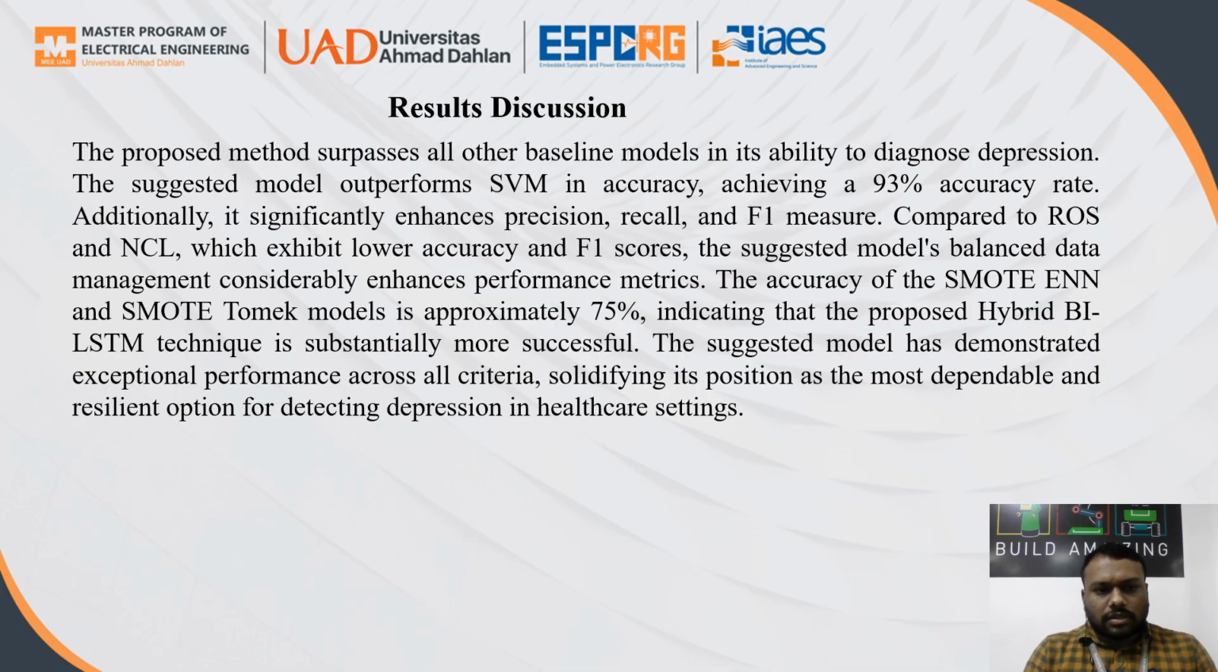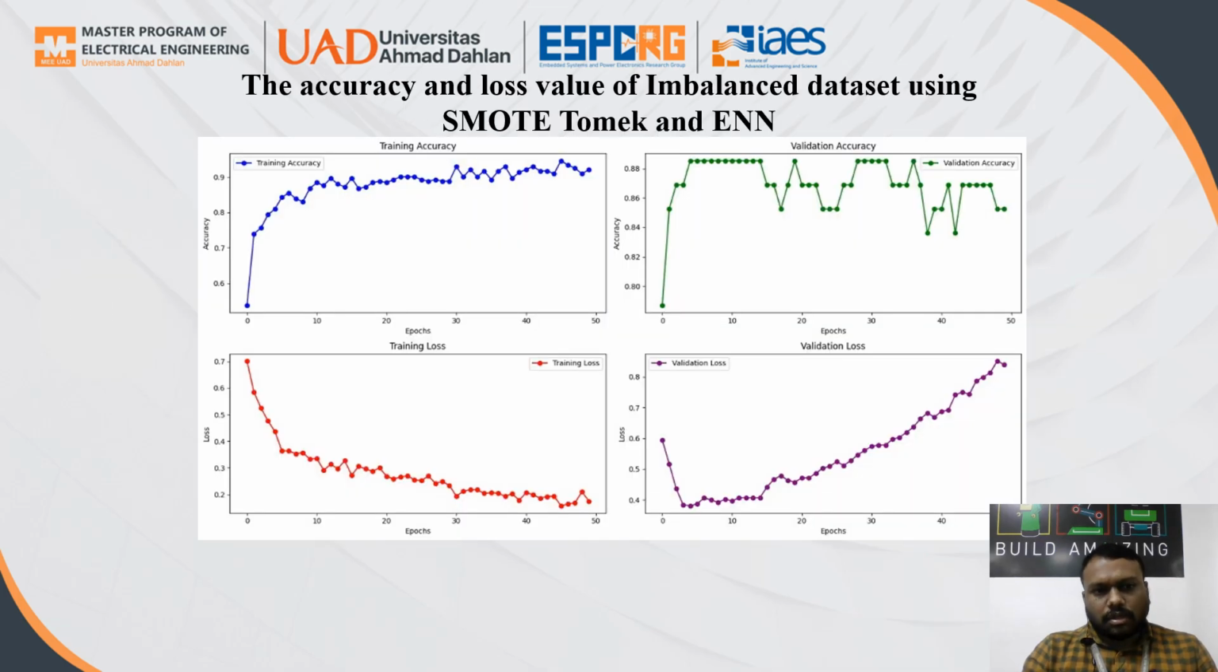In the result discussion, the previous table has been discussed. Finally, the hybrid BI-LSTM approach is more successful. The suggested model demonstrates good performance overall and is the best at detecting depression, which is related to healthcare applications. We obtained the accuracy and loss for the imbalanced dataset by using SMOTE TOMC and ENN. We ran 50 epochs, and we recorded training accuracy and loss as well.